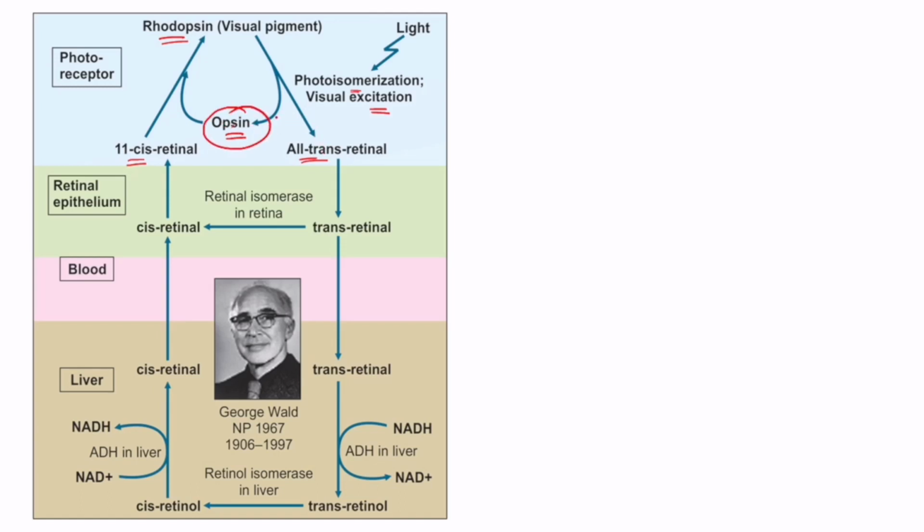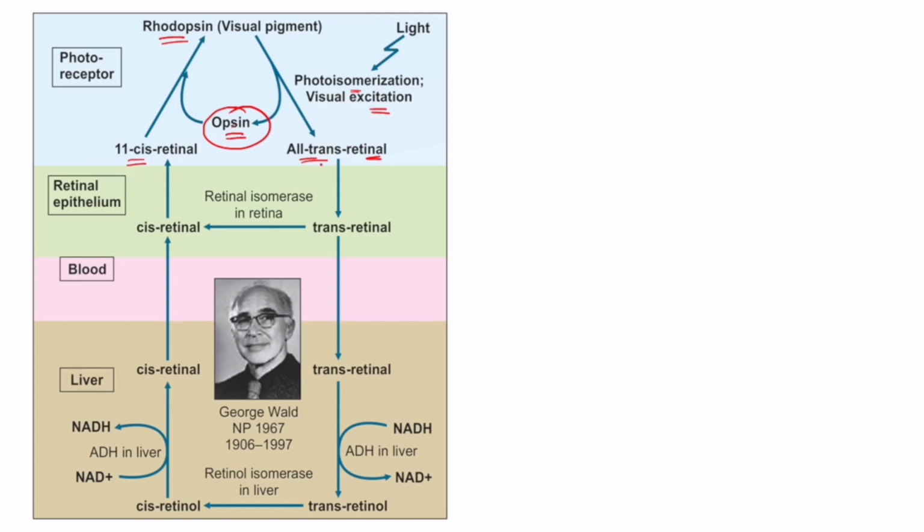Okay. So during the conversion of 11 cis retinal to 11 trans retinal, there are various intermediates. बहुत सारे intermediates भी इसके during form होते हैं. For example, the formation of rhodopsin, firstly to bathorhodopsin and then lumirhodopsin, फिर metarhodopsin 1 बनता है, फिर metarhodopsin 2 बनता है, and then finally opsin and transretinal बनता है.